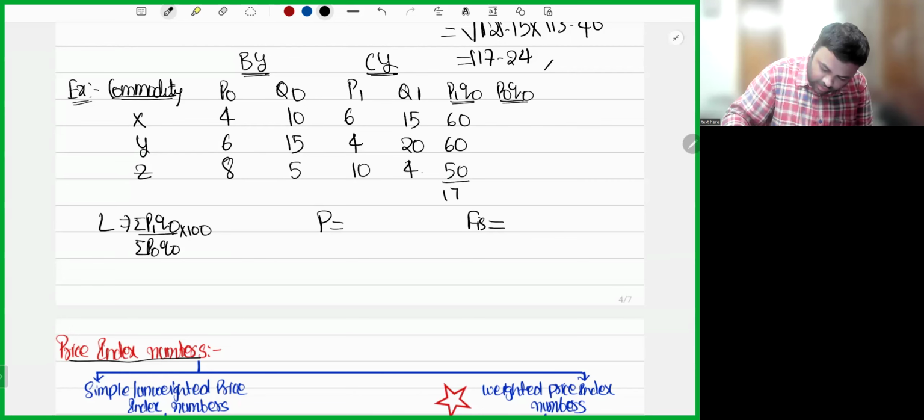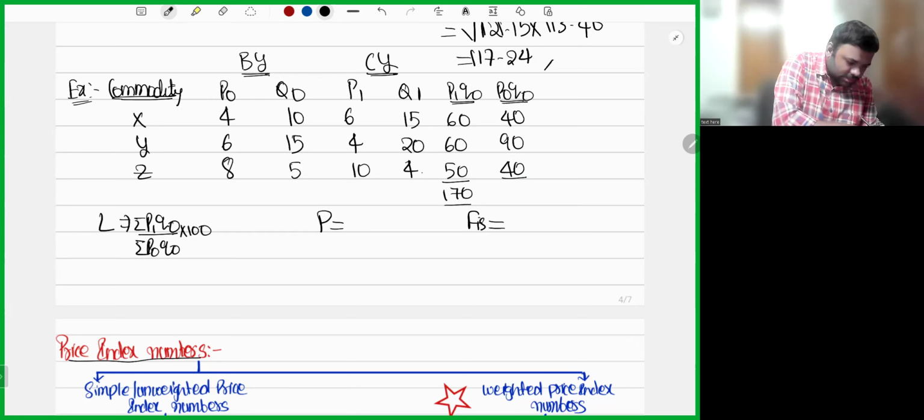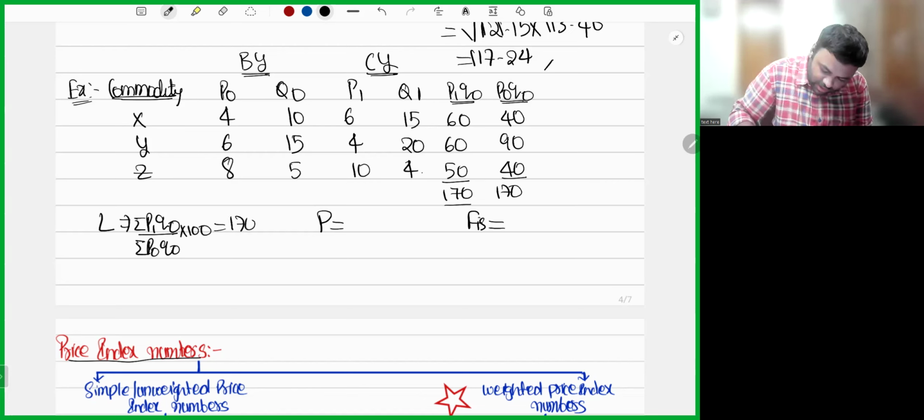So 60 plus 60 plus 50, 170. P0Q0: 40, 90, 40. So 40 plus 90 plus 40, we have 170. So Laspeyres is 170 by 170 into 100. So Laspeyres is 100. Okay.